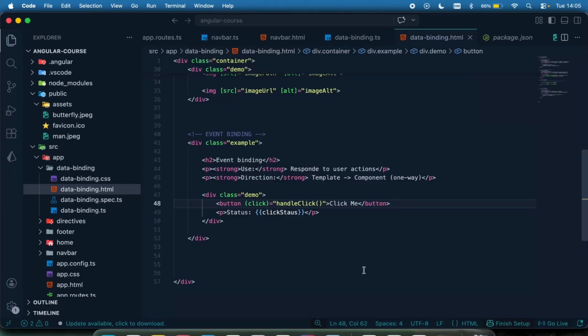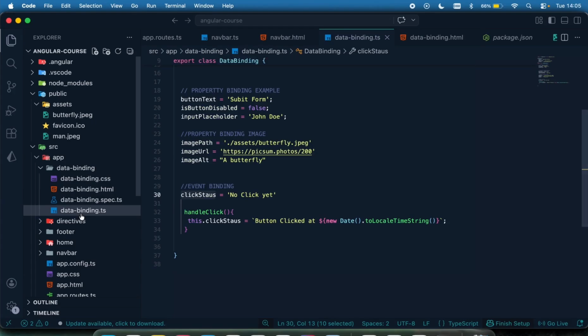So let's look at two-way data binding. What is two-way data binding? Two-way data binding helps to synchronize data between the component and the template, or between the template and the component. What that means is that whenever there is a change in the data in the template, it's going to be reflected in the component.